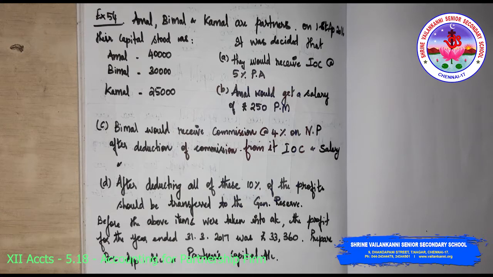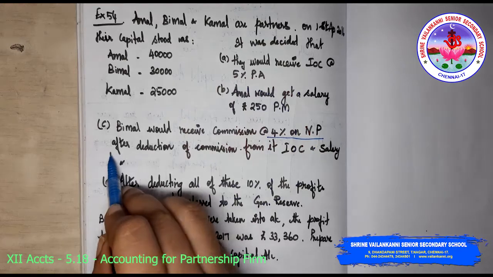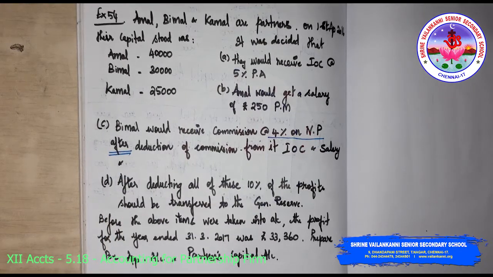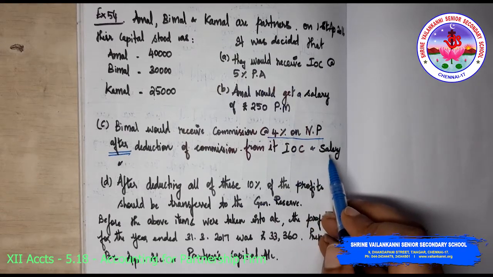Amal would get a salary of rupees 250 per month. Bimal would receive commission at 4% on net profit after deduction of commission from it, interest on capital and salary.